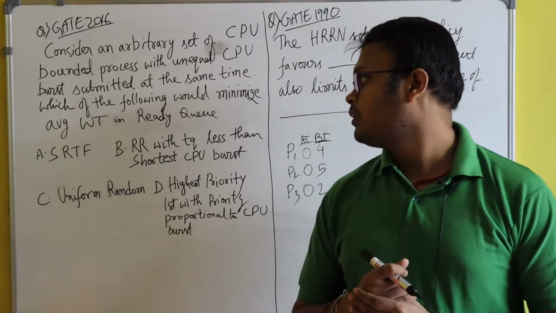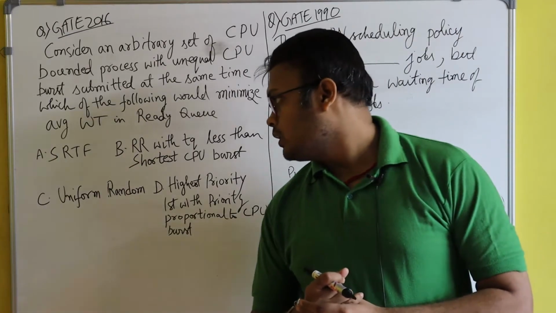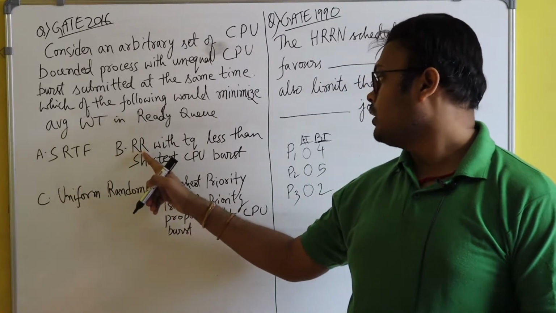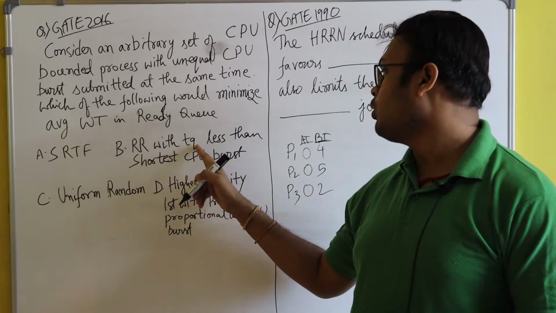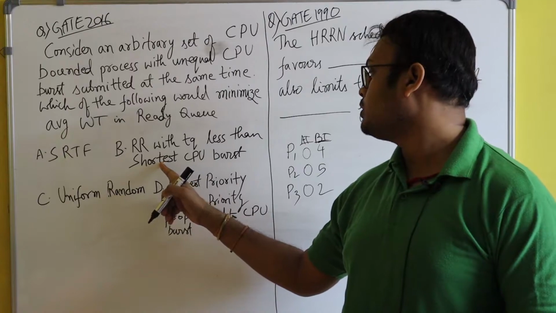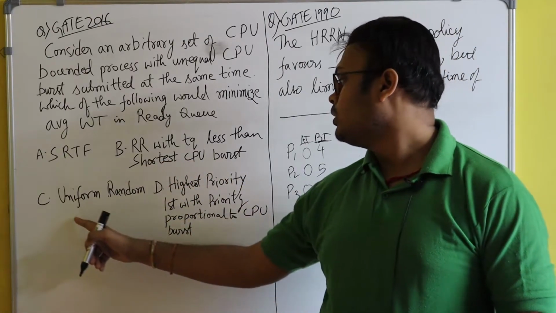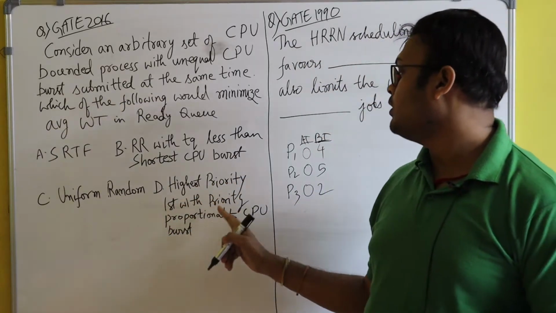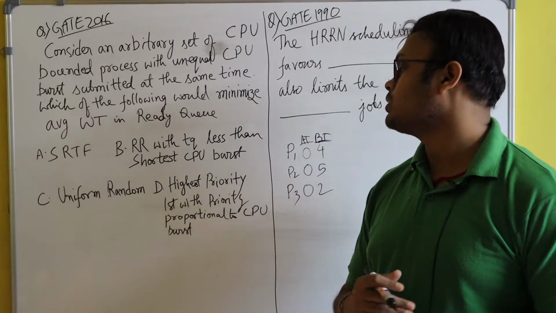The options are: A, shortest remaining time first; B, round robin with time quantum less than shortest CPU burst; option C is uniform random; option D is highest priority with priority proportional to CPU burst.